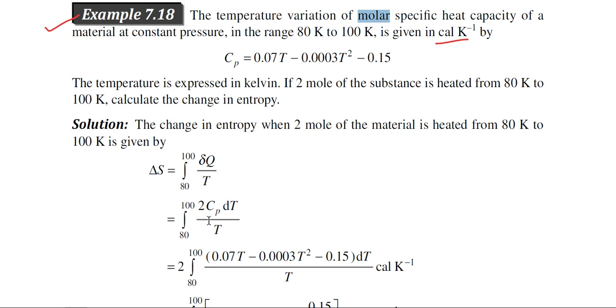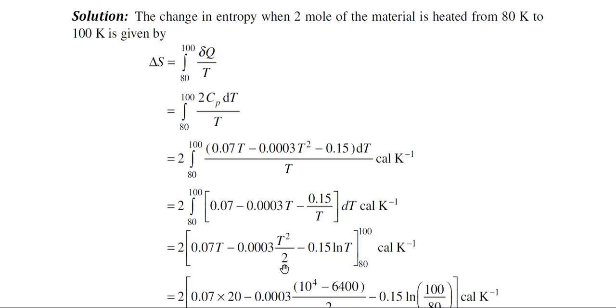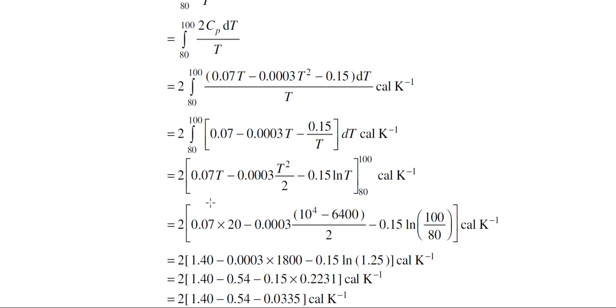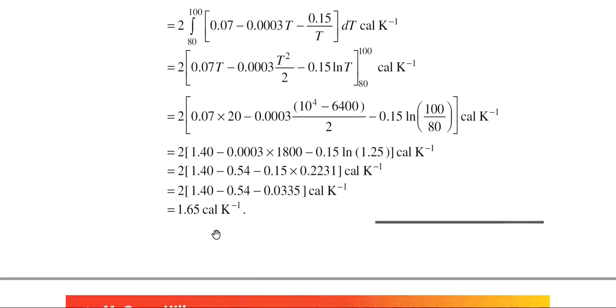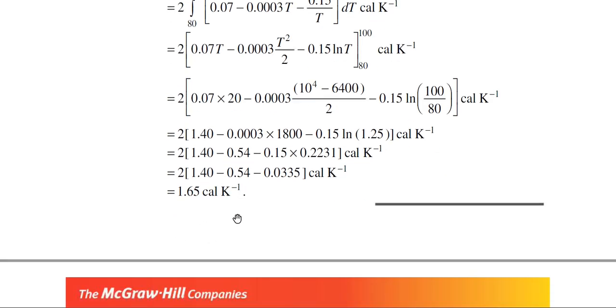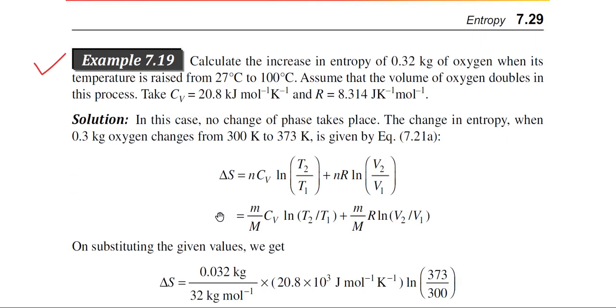So 2 is the mole number, 2 mole of the substance, into Cp into dT by T. Now use the expression of Cp which is given in the problem, and then integrate, and the limit of the integration is 80 to 100. If you calculate, then ultimately you will obtain this amount of entropy change. So this is the entropy change.